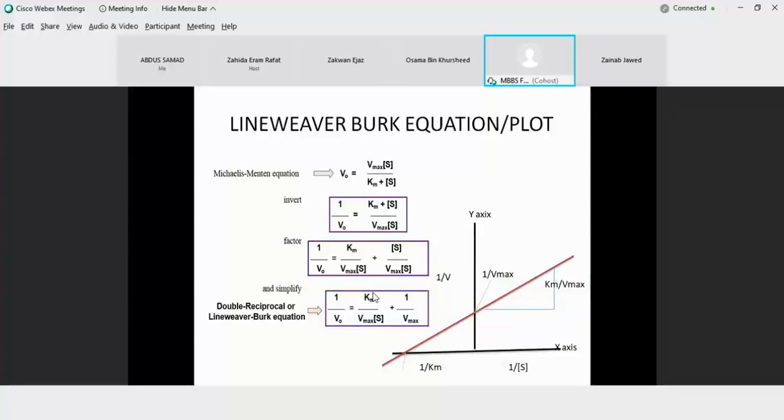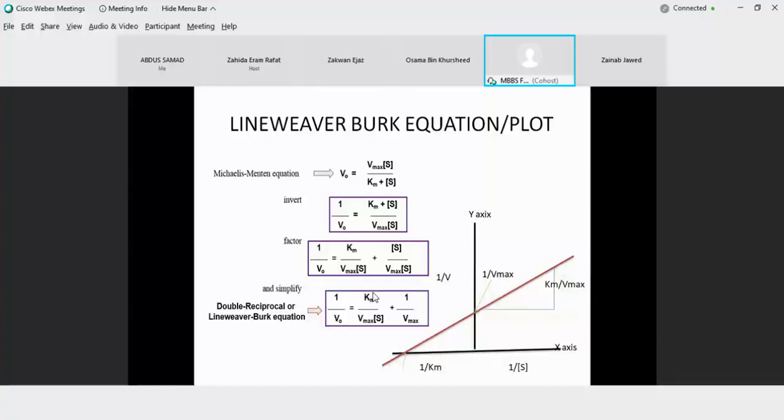So when the Michaelis-Menten equation was reciprocally inverted on both sides, the equation we got was an equation of linearity. Once we got the equation of linearity, we are plotting the same things, ligand versus velocity, but just the reciprocal of it, 1 over v divided by 1 over s instead of v by s. Now you have a linear plot. All the information is there. We can get the Vmax. Is the Vmax increasing or decreasing? We can talk of the Km value, which is a very important indicator for an enzyme.